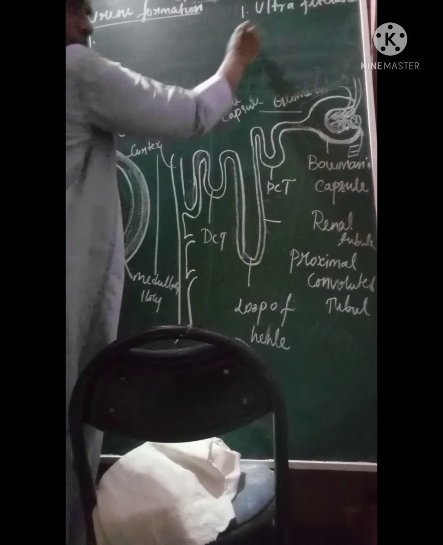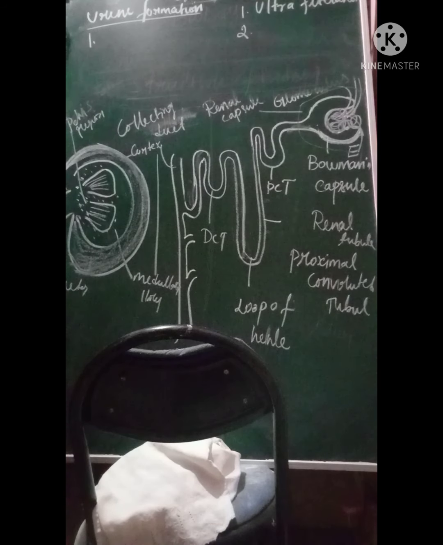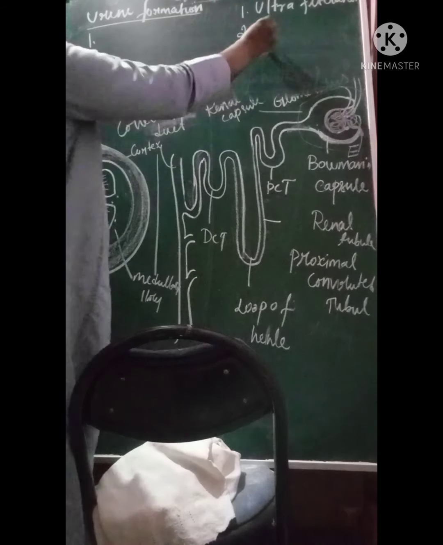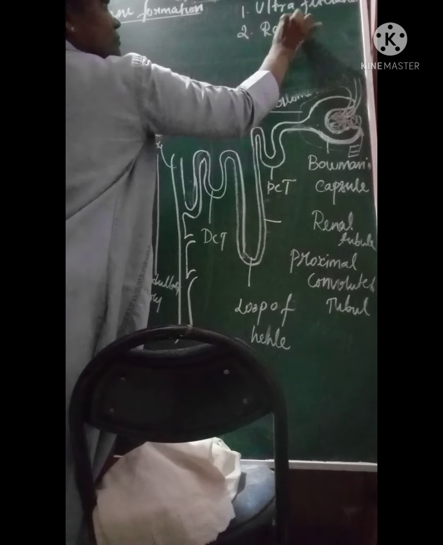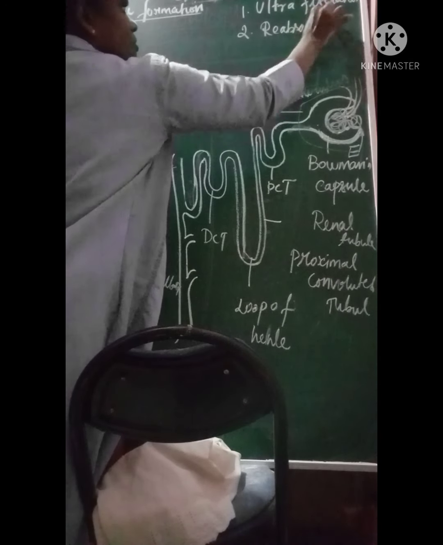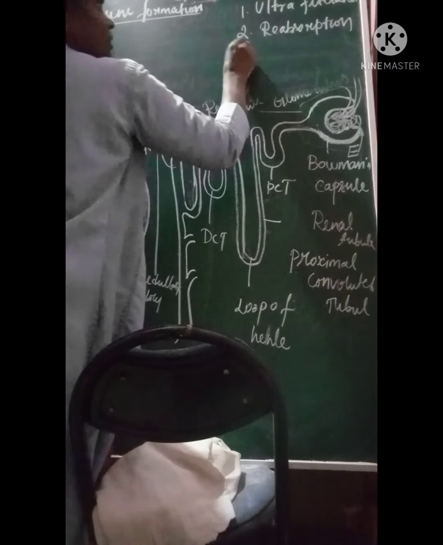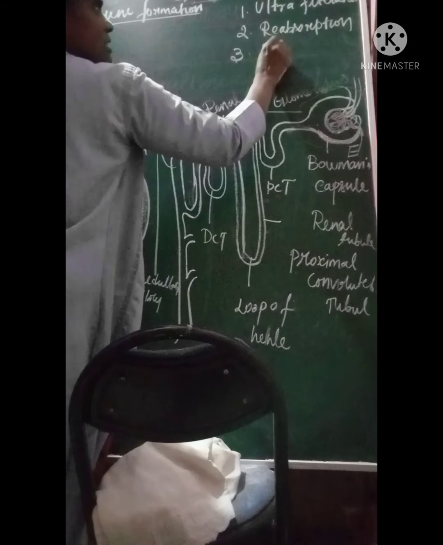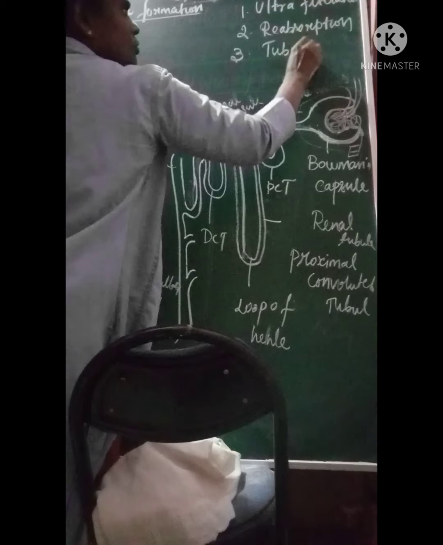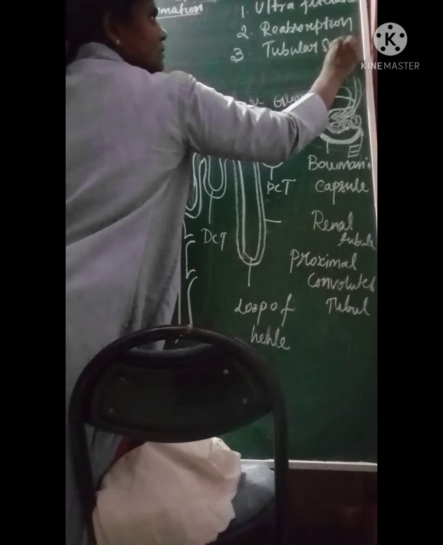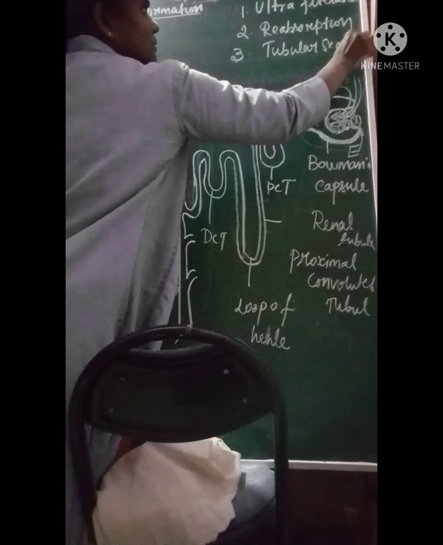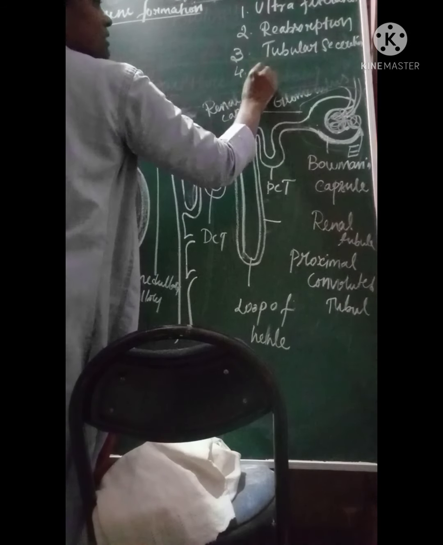The second one is reabsorption, the third one is tubular secretion, and the fourth one is excretion.